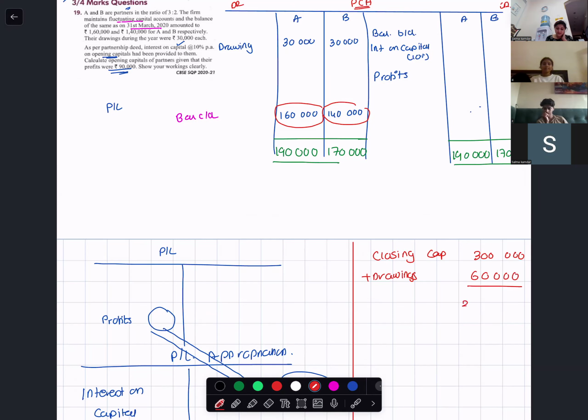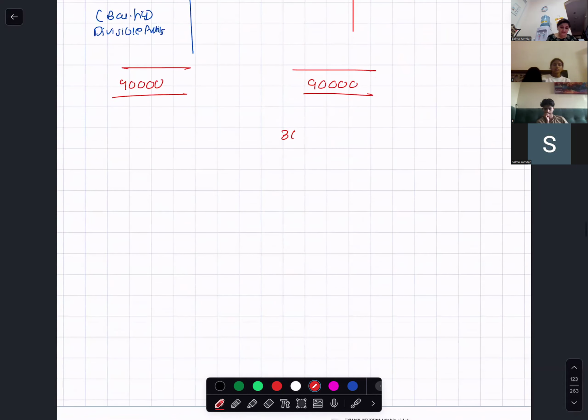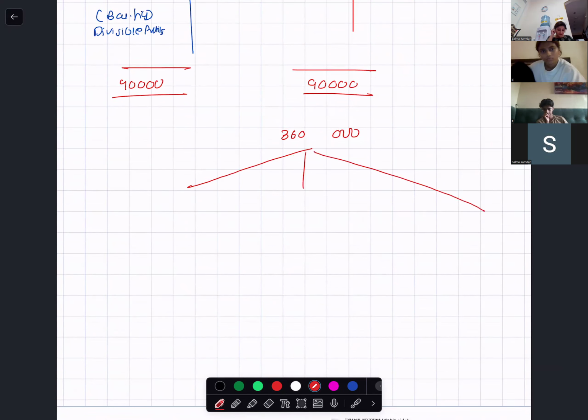So this is 360,000, and this 360,000 is a split up of three things. What are the three things? Opening capital, drawings of my two partners, interest on capital, and share of profits.